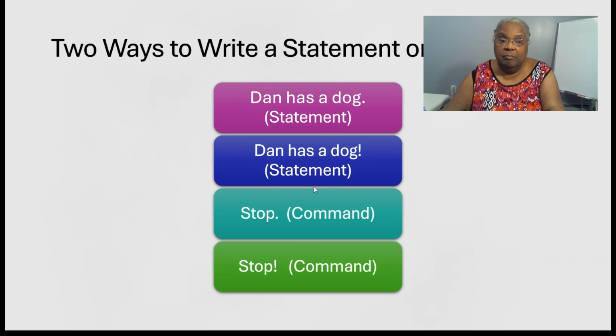The command can end with a period, and the command can end with an exclamation mark. The exclamation mark in the command shows that the sentence should be read with an authoritative tone, like this: Stop!